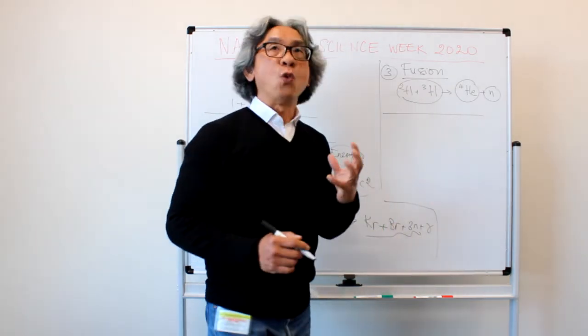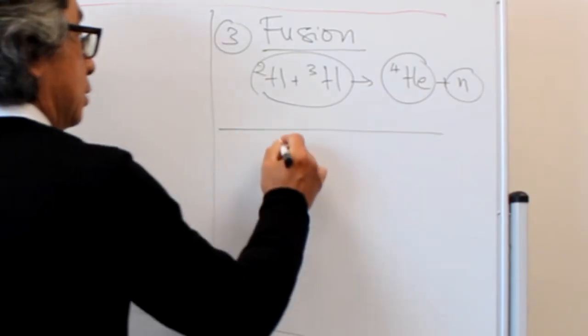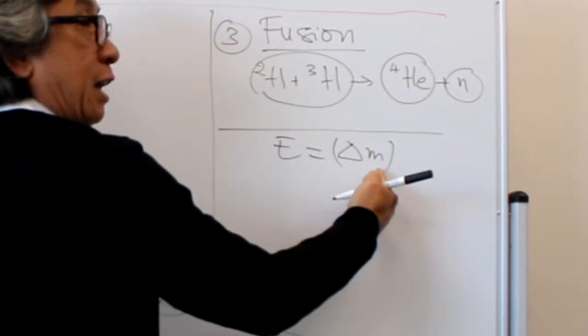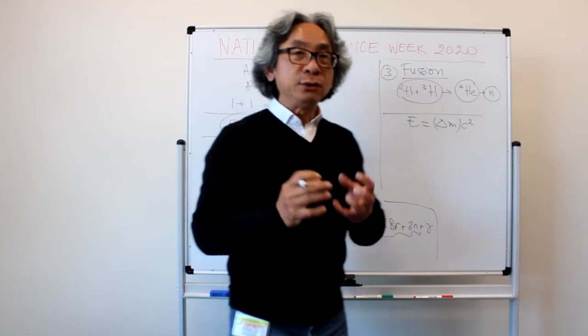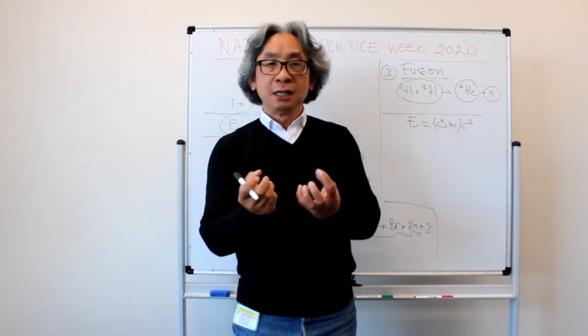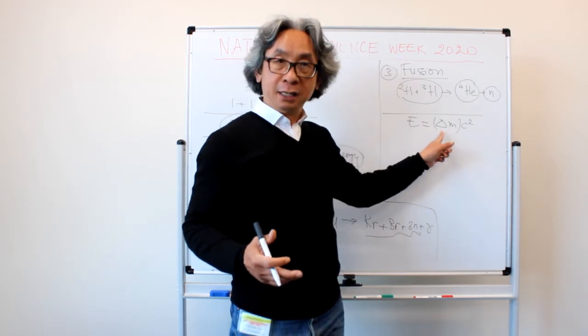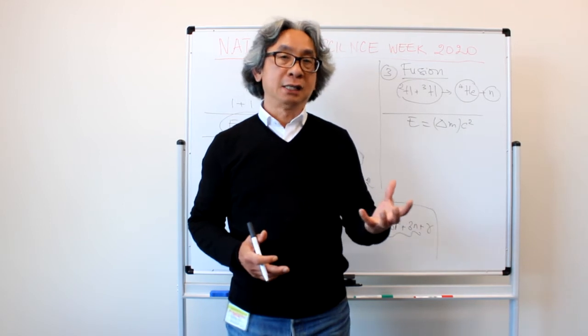But is there a way to turn totally, since the energy is just the difference before and after in the mass times c squared, is there a way to turn everything into energy without any leftover or byproducts?